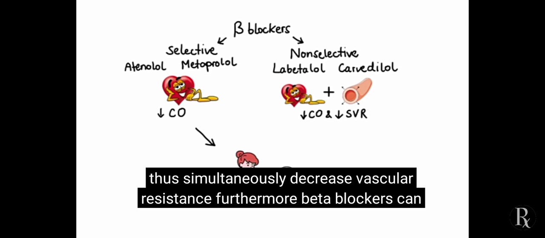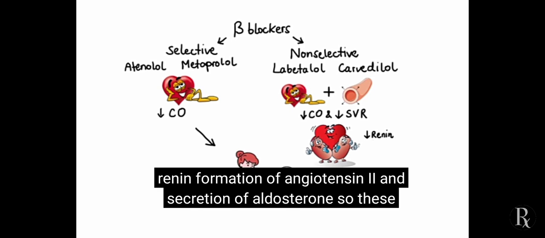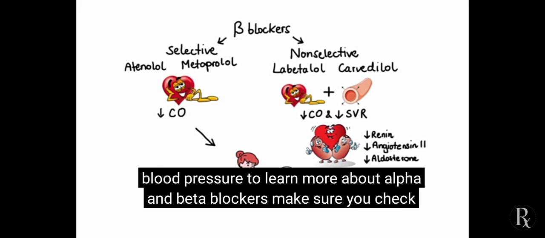Furthermore, beta blockers can inhibit beta 1 receptors present on the kidneys and thus suppress release of renin, formation of angiotensin II, and secretion of aldosterone. So these effects result in decrease in systemic vascular resistance and again fall in blood pressure.